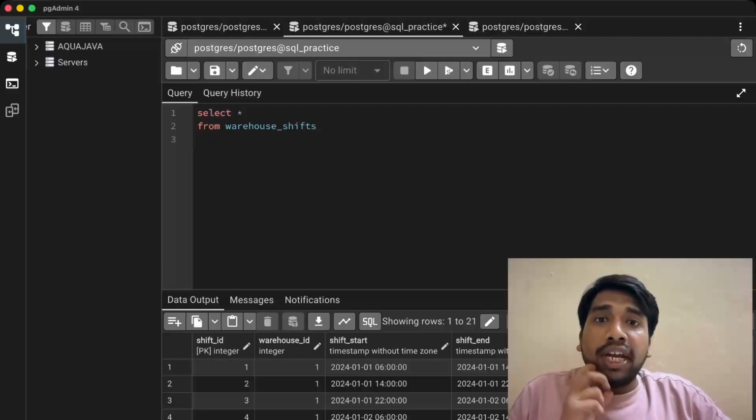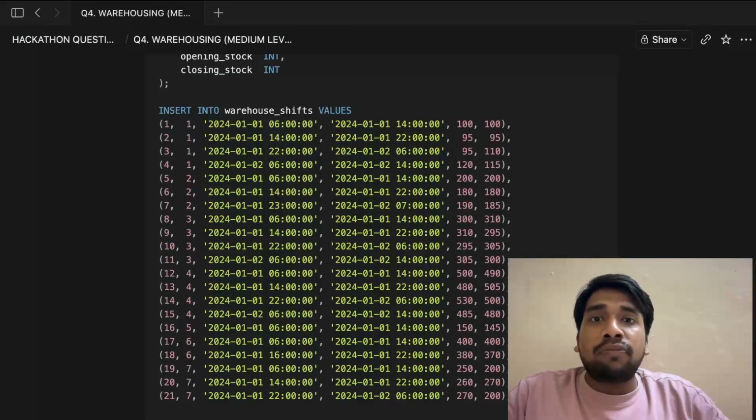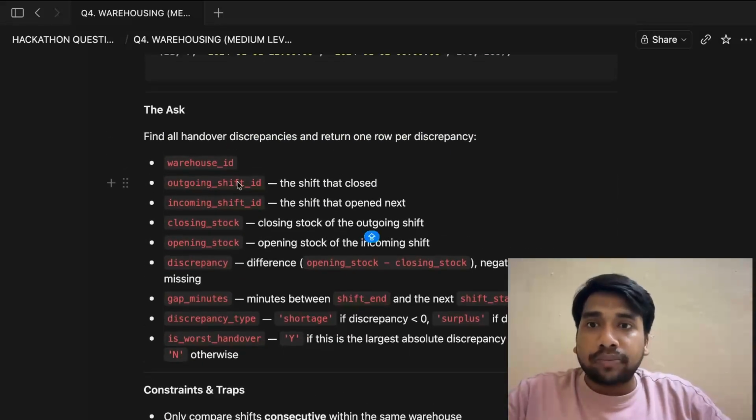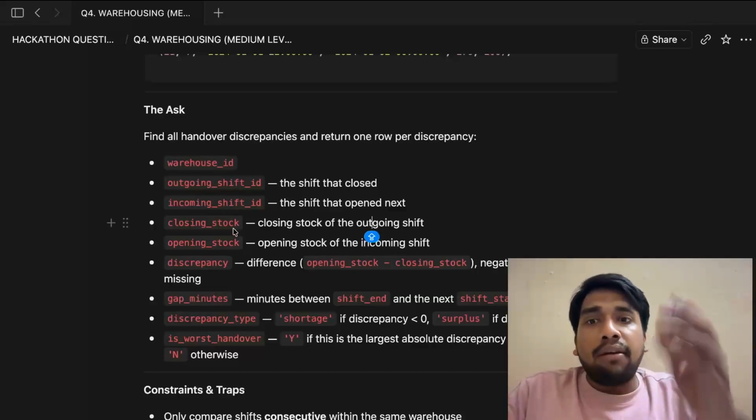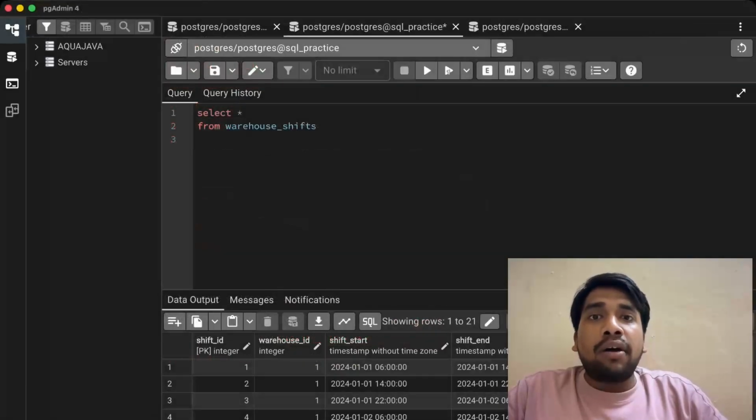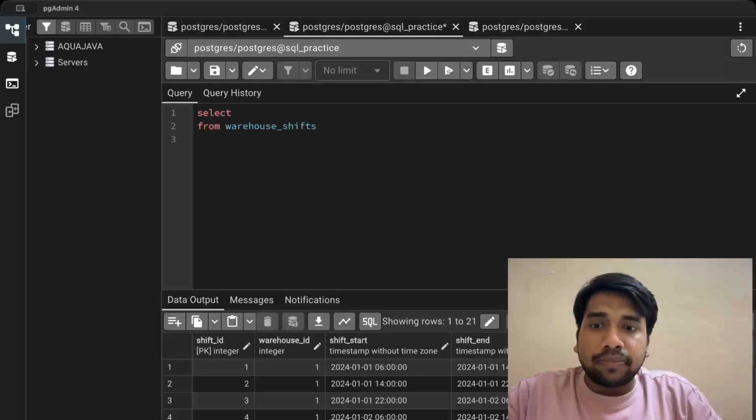Now, if you remember the question, you can go back and check what we are talking about. Just for reference, I will show you. They are asking for these many columns: warehouse ID, outgoing shift ID, incoming shift ID, and various other columns. We will shift to our PG admin and see how we can tackle these. The first column they're asking for is warehouse ID, so we will first select that.